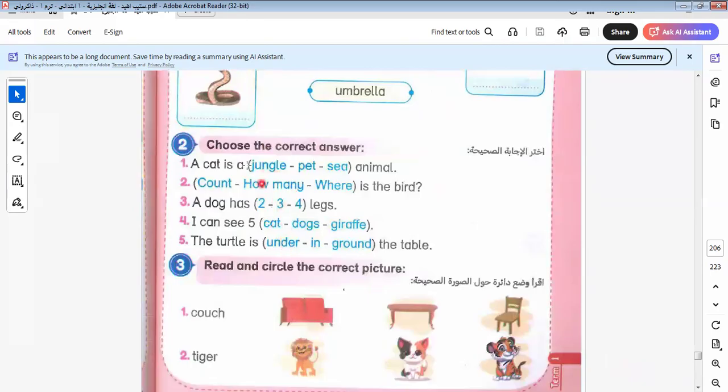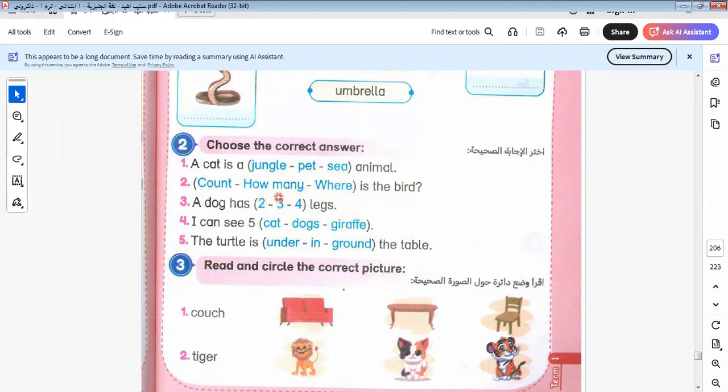Let's do this exercise together. A cat is a big animal. Why? Because you can take it in our home and keep it with us. Here it is the bird, so I ask about the place of the bird. Some of you may say, Miss Iman, why don't you say how many?